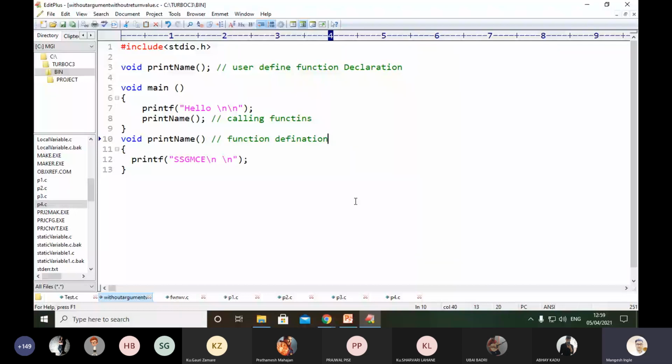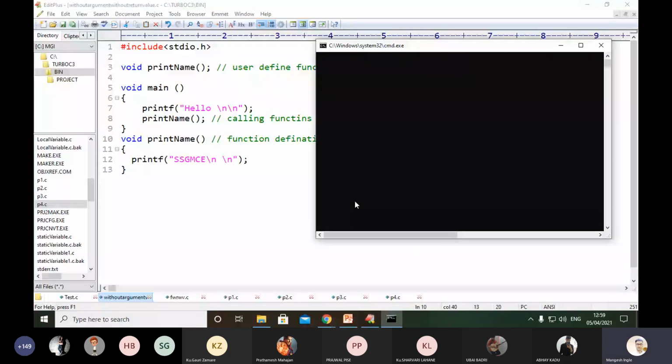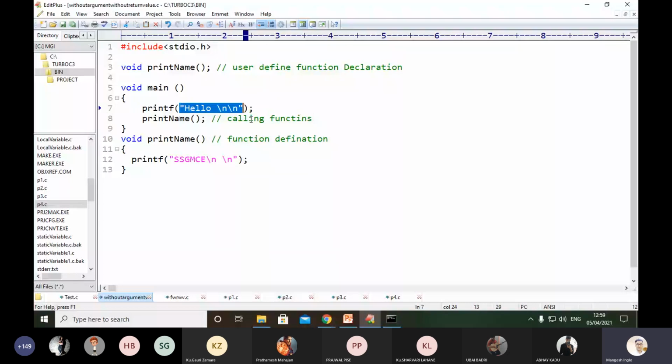Now we'll compare this output with these examples. Concentrate here. You can see the output hello. The first statement will be executed in the program. Then we are calling a particular function, the function named printname. So control will switch from line number 8 to line number 3, and the compiler will find out whether the printname function has been implemented, that is, defined or not. Yes, at line number 10 we have defined that printname function.